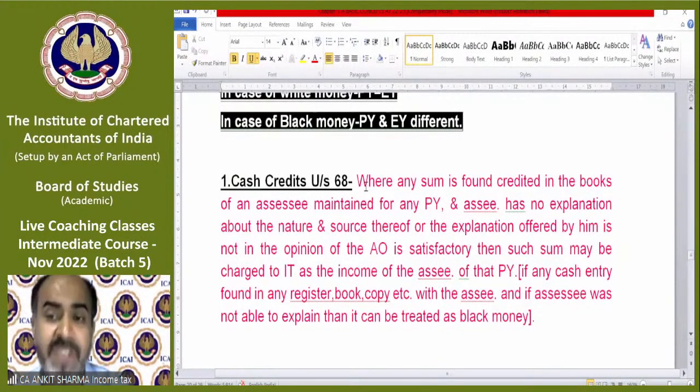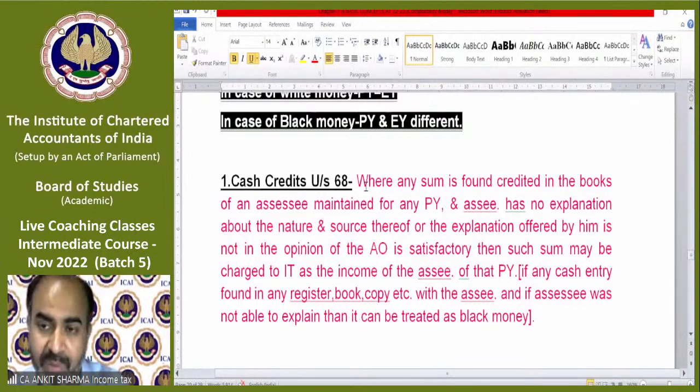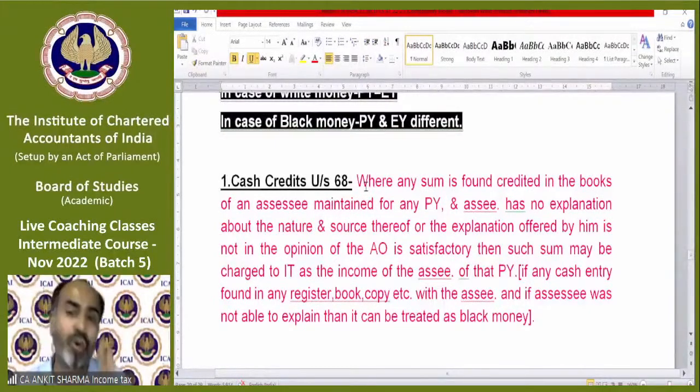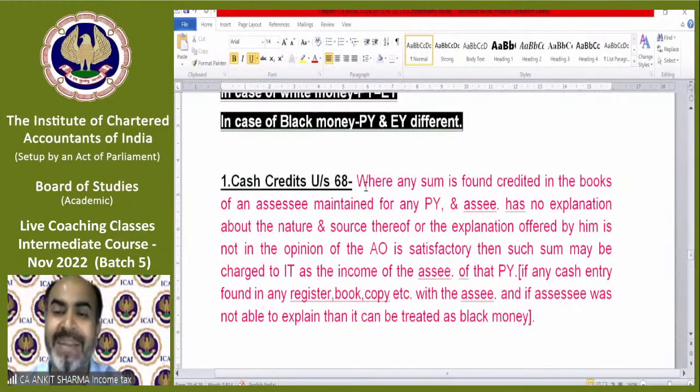The amount has been received, and the department asks you, this 20 lakhs belongs to which income? And you are not able to explain, and you are not able to prove that you have paid tax on it. If you are not able to explain any entry recorded in your books of accounts, your bank account or any documents, understand, they do not find any money, they just found the entry and you do not have any explanation, then that income will be treated as your black money.